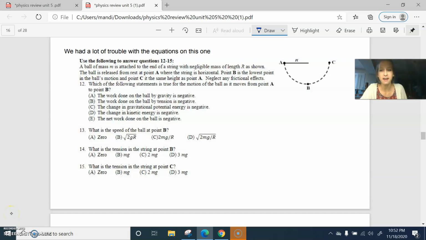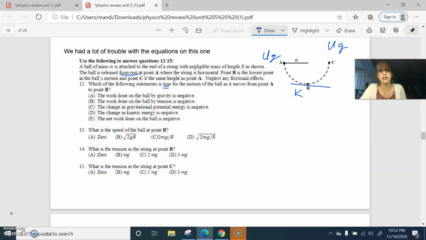Hello, this guy. A ball is attached to the end of a string, released from rest, which means we start with all potential. And then we're going to pretend that's the ground. So it's all kinetic, and then it's all potential again. What is true for the motion of the ball?